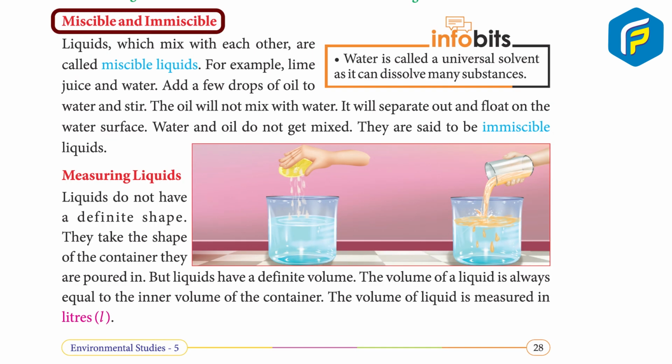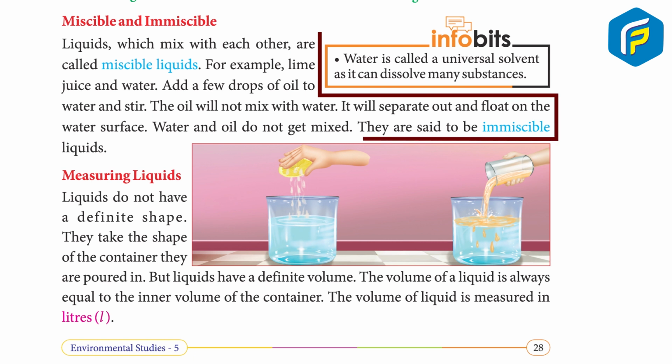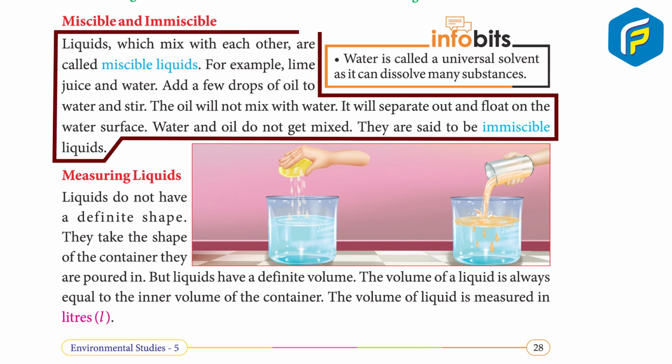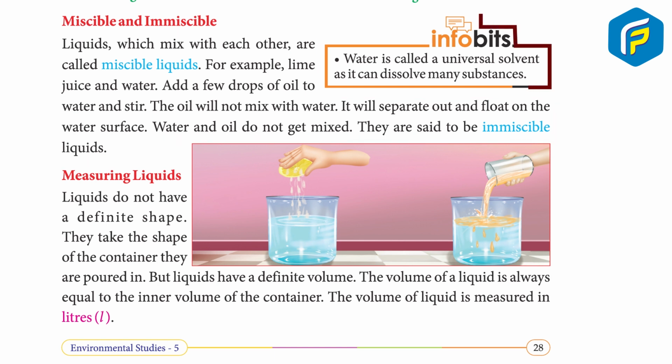Miscible and immiscible. Liquids which mix with each other are called miscible liquids. For example, lime juice and water. Add a few drops of oil to water and stir. The oil will not mix with water. It will separate out and float on the water surface. Water and oil do not get mixed. They are said to be immiscible liquids. In fact, water is called a universal solvent as it can dissolve many substances.